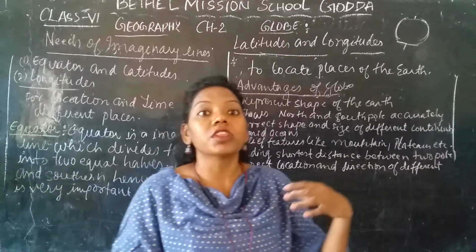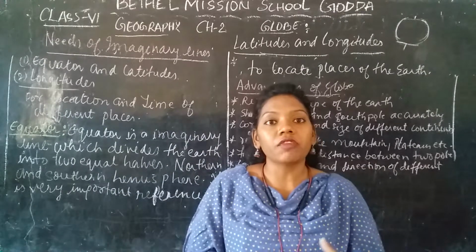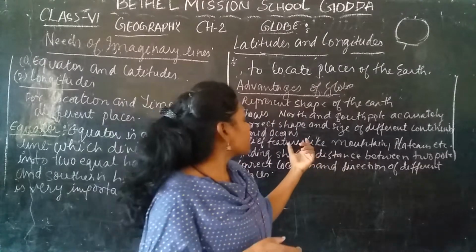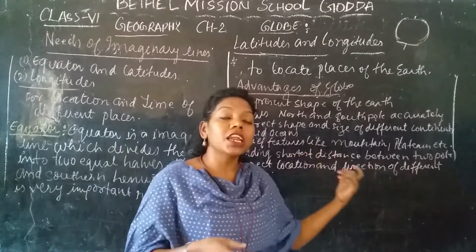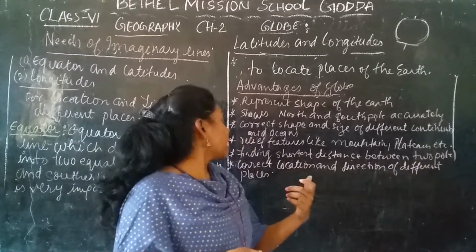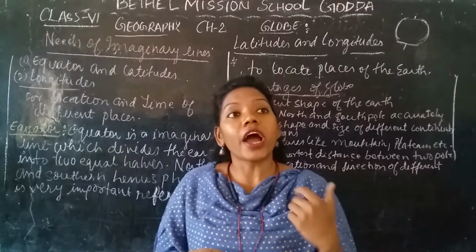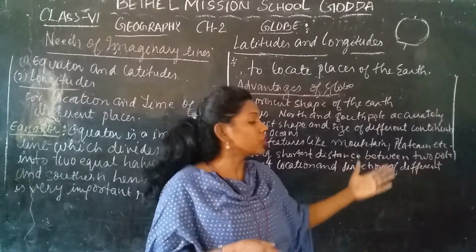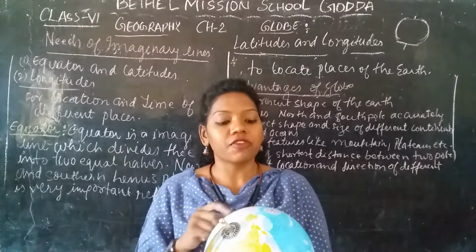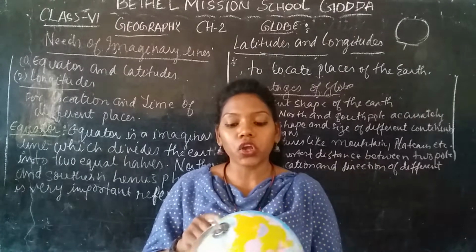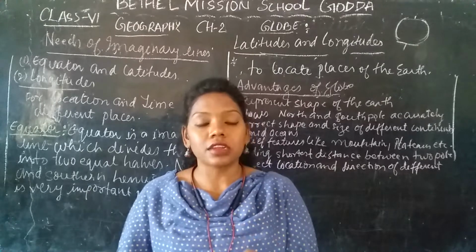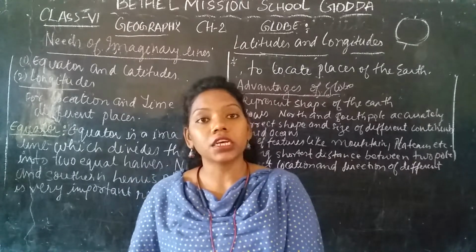Low valleys, then hilly areas, or the river drainage system. So this shows the correct position, or correct shape, the correct relief features of the earth's surface. Another is that it is helpful for finding the shortest distance between the two poles. That means it helps us to locate the correct location of the south pole and the north pole, and the shortest distance between the north pole and the south pole.